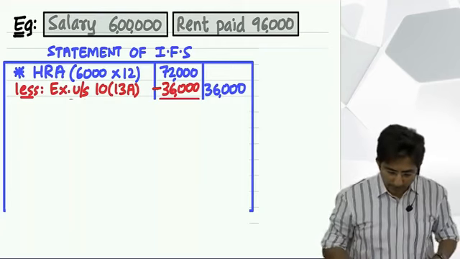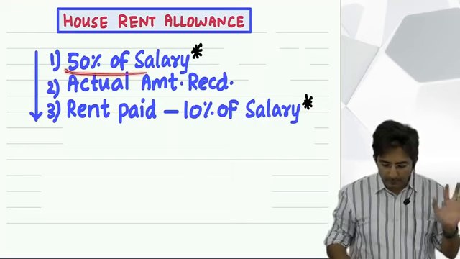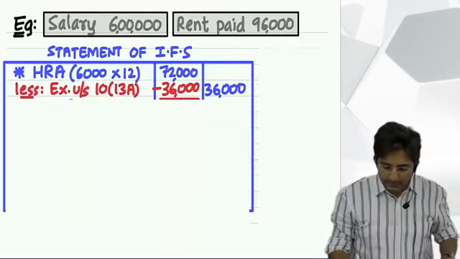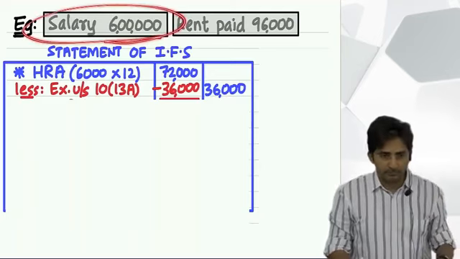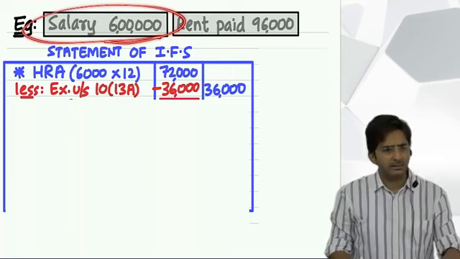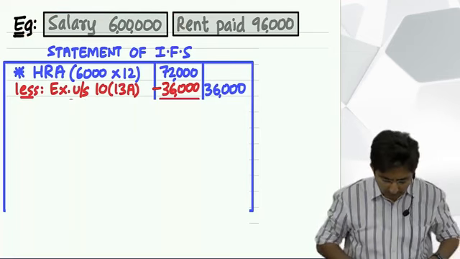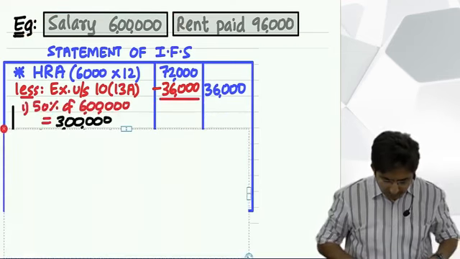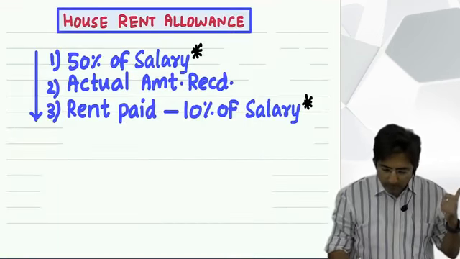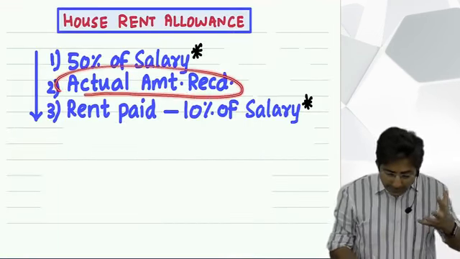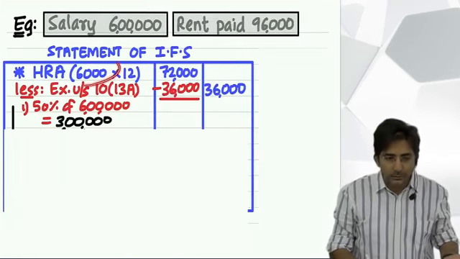Okay. Now what is the first amount in the formula? 50% of salary. Now let's assume our employee's salary is 6 lakhs. See, his salary will be given in the question. So first find 50% of 6 lakhs, how much? 3 lakhs. Keep checking. Is it right? Then what is the second amount? Actual amount received by him. See, actual amount received means 6,000.